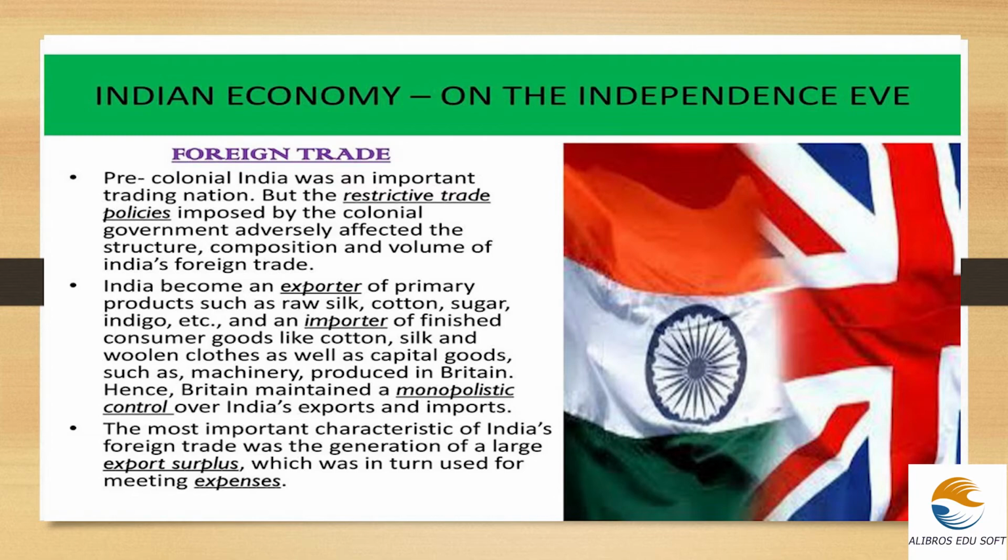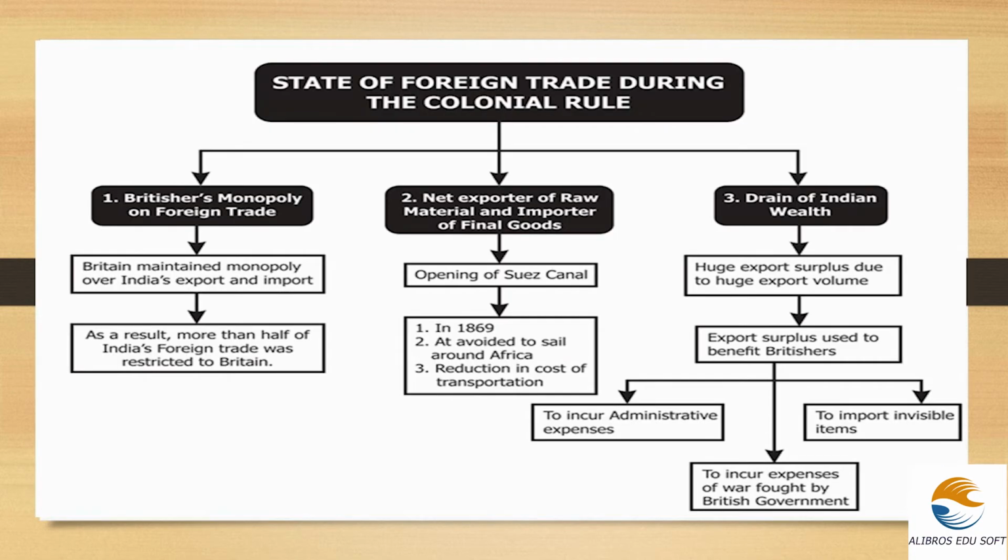This is another mind map like the one we saw before in the agricultural sector. Here it is about the foreign trade. State of foreign trade during the colonial rule. First one is the Britishers' monopoly on foreign trade. We studied before that they brought in policies on India's export and import. As a result, more than half of India's foreign trade was restricted to Britain.